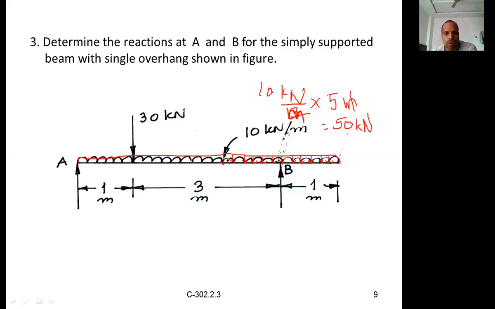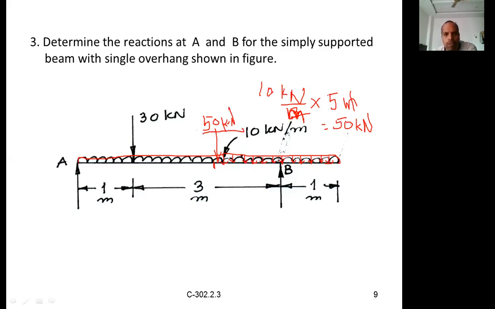Right, so now it is like a rectangle. The point of application is the midpoint, the center of the rectangle, which is half of its length. What is the length? 3 plus 2, that is 5, so half of the length is 2.5 meters. So you have to show that equivalent point load at a distance of 2.5 meters. What is the intensity? The intensity is 50 kilonewtons. Now you are ready with it.